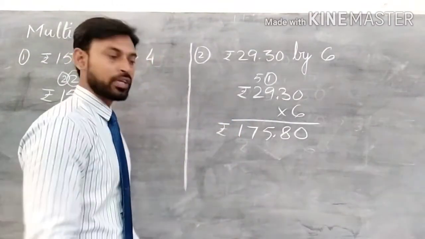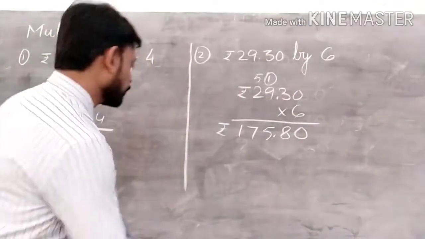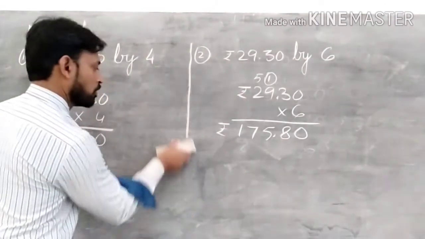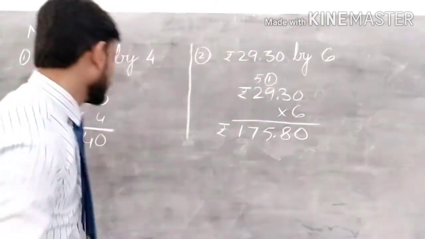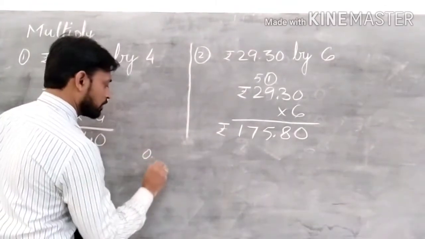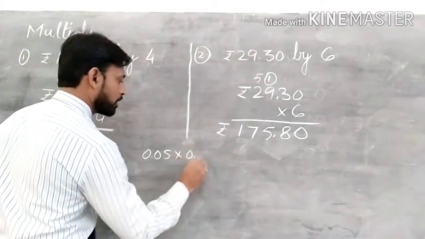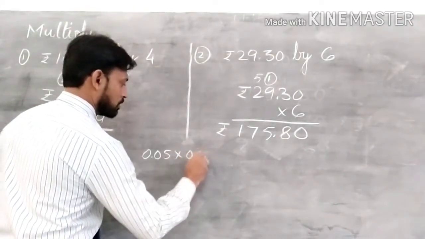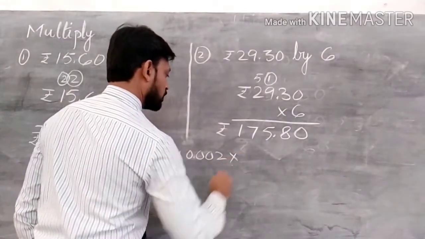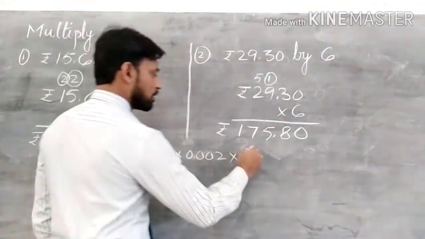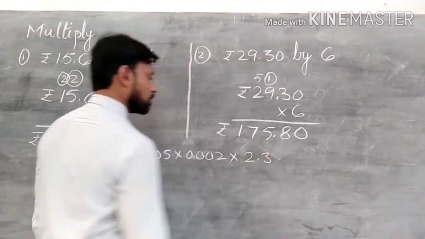One more important thing I want to tell you. For example, if you want to multiply any number, and that number is suppose 0.05 multiplied by 0.002 and you have to multiply by suppose 2.3.